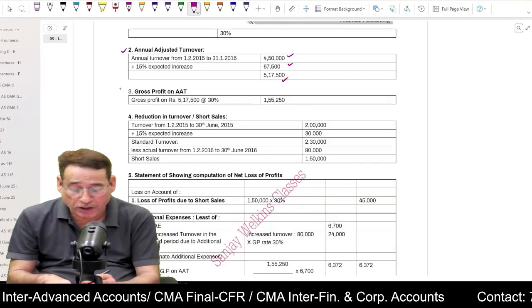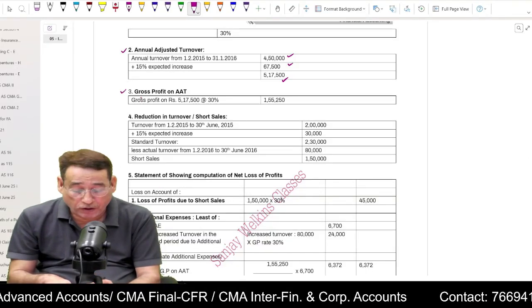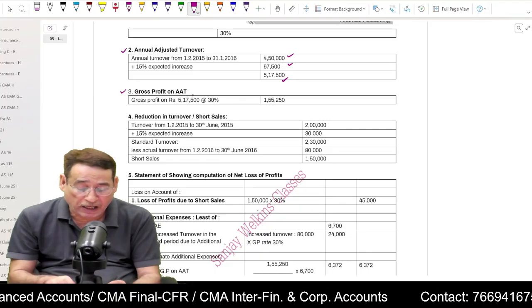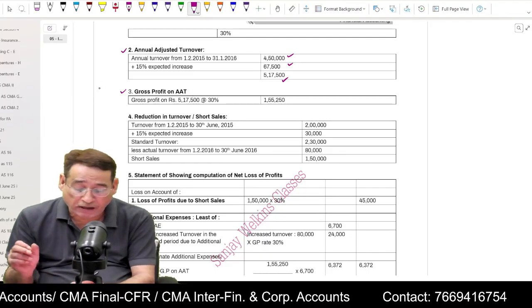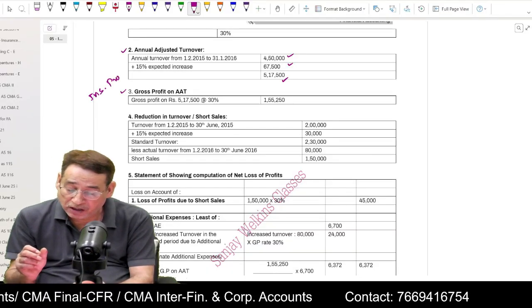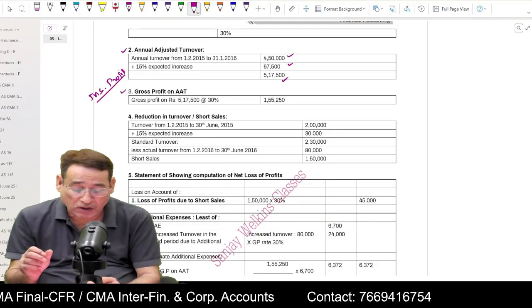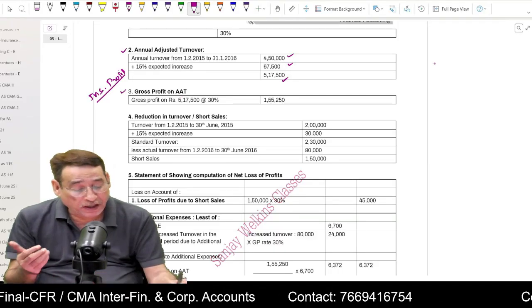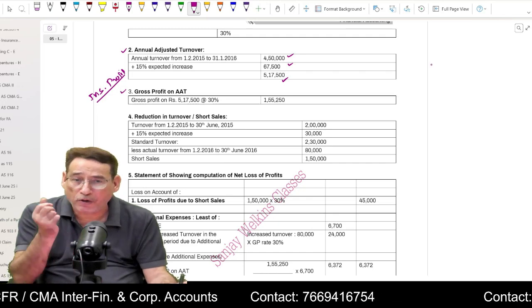Once we have computed the annual adjusted turnover, we will compute the gross profit on annual adjusted turnover. I told you in my regular classes, gross profit on annual adjusted turnover also means insurable profit, because sometimes in the question students do not know for what amount of profit the insurance policy has been taken.